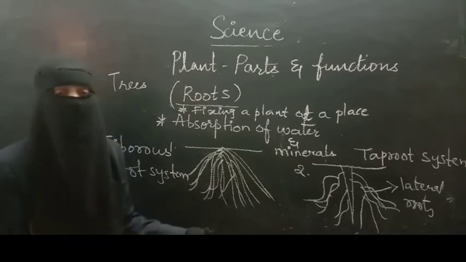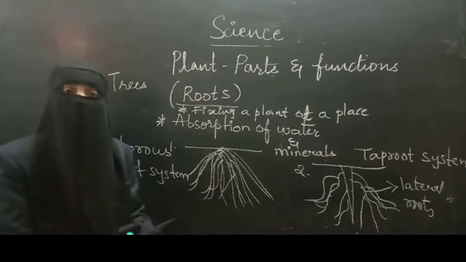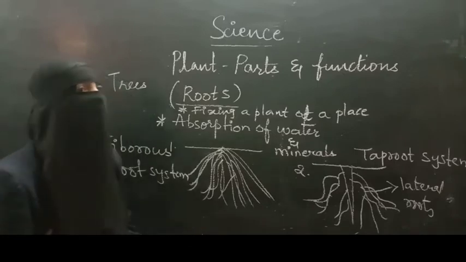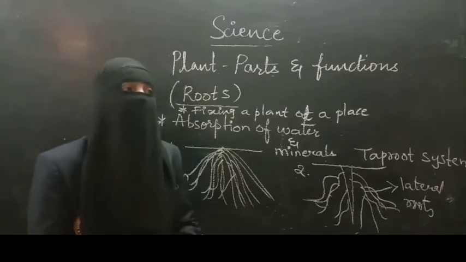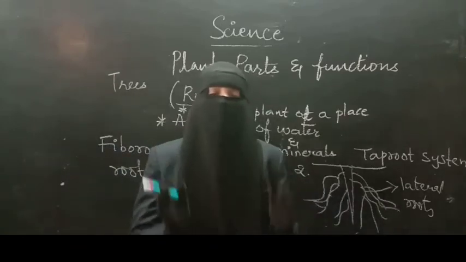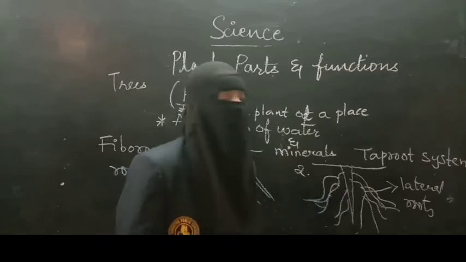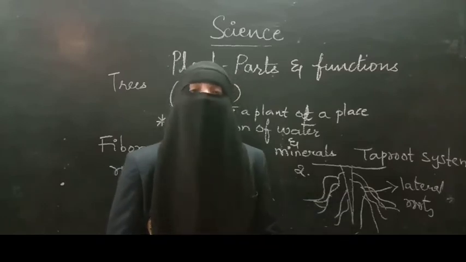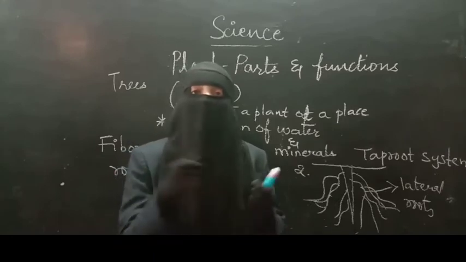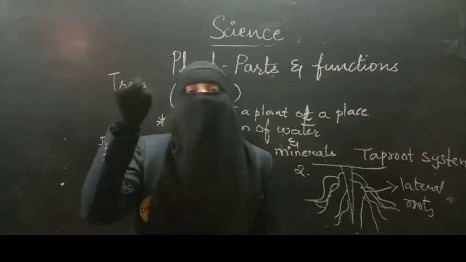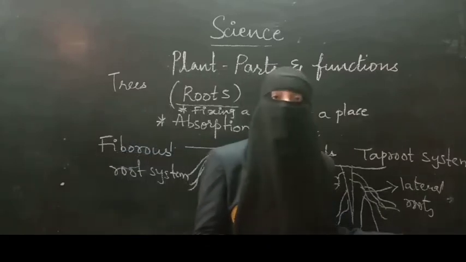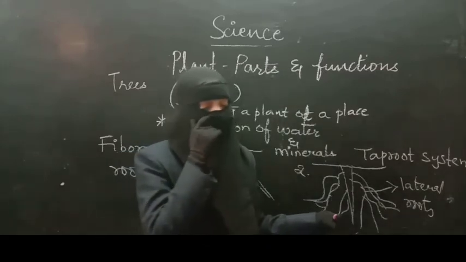If you see grass, the roots present will be fibrous roots. And not only that, you can observe it in other plants as well. In the taproot system, the easiest example I can say is the carrot. Have you ever seen a carrot? Carrot is actually a root. It is a modified root. Have you ever peeled a carrot? The sides of the carrot have small hair-like structures. Those are lateral roots. So carrot is an example of taproot.